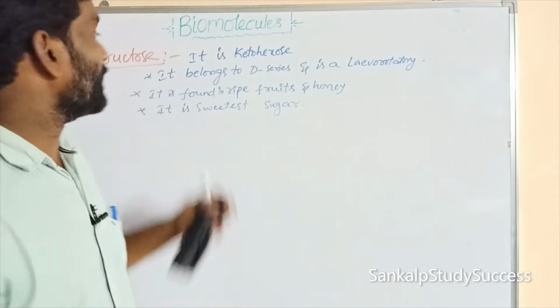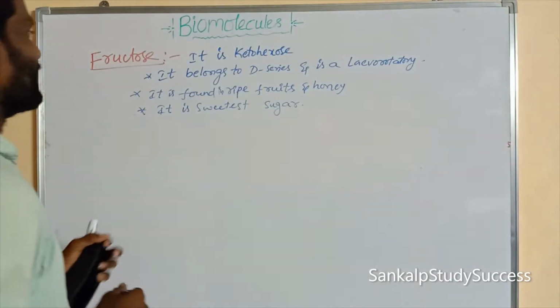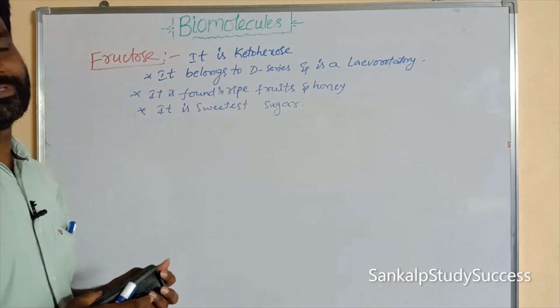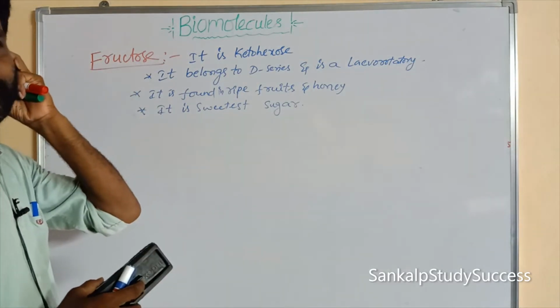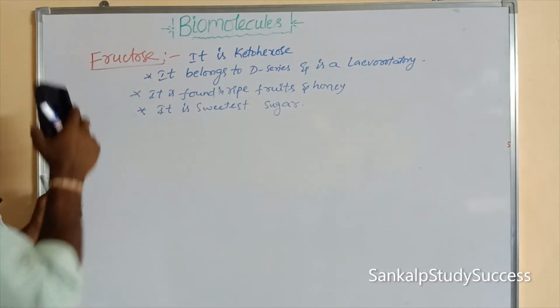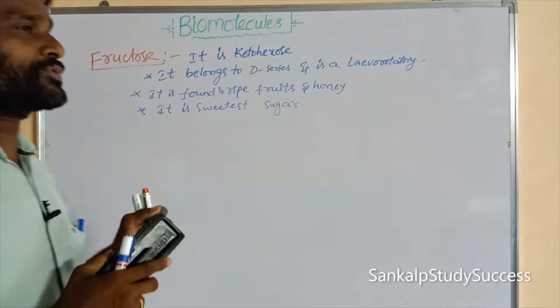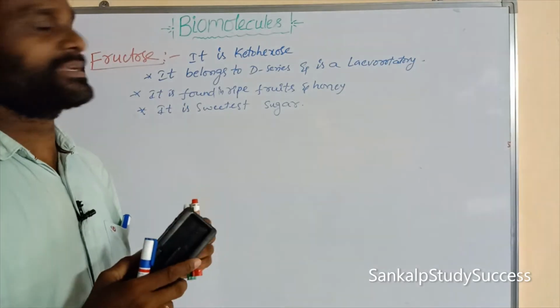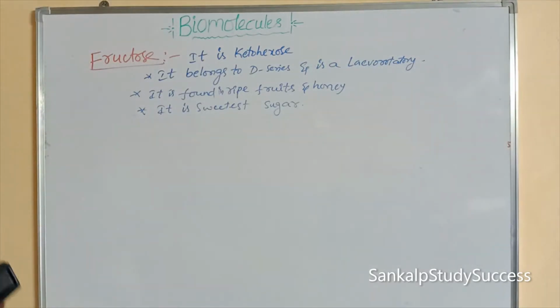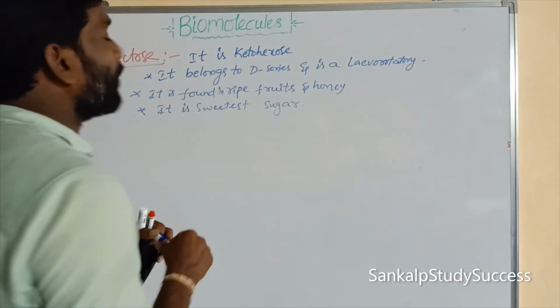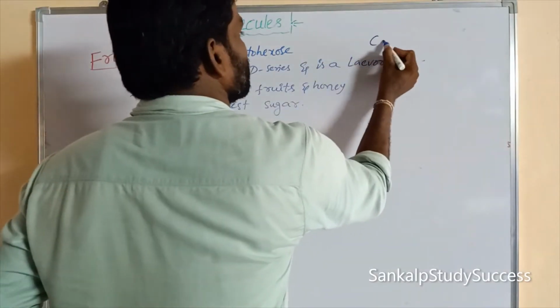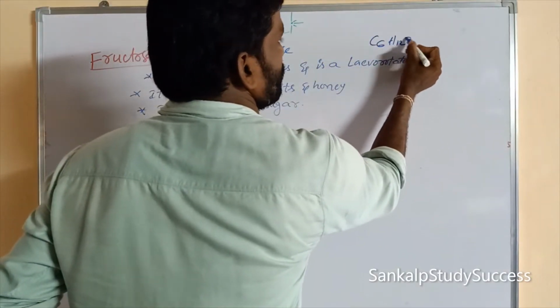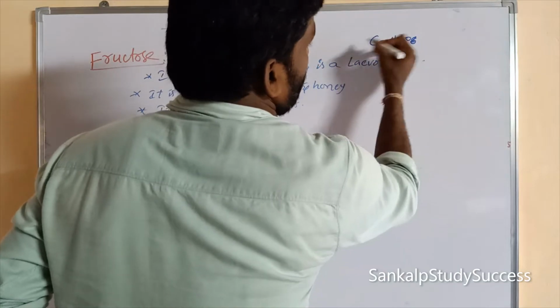Right, today I am going to explain another monosaccharide, fructose, in biomolecules. We will explain the preparation of fructose, the chemical properties of fructose, and its structure. We know that the molecular formula of fructose is C6H12O6.